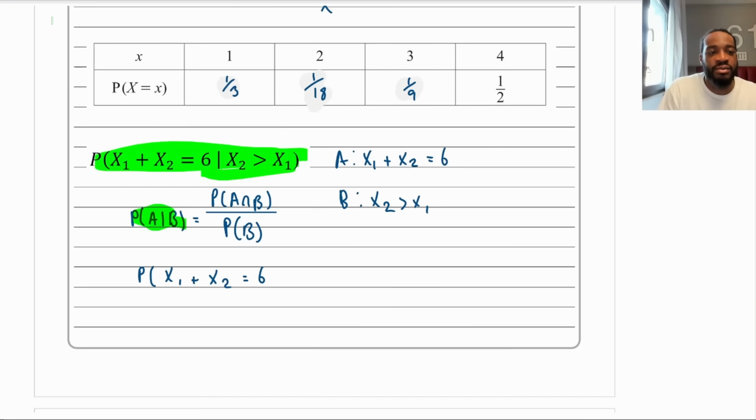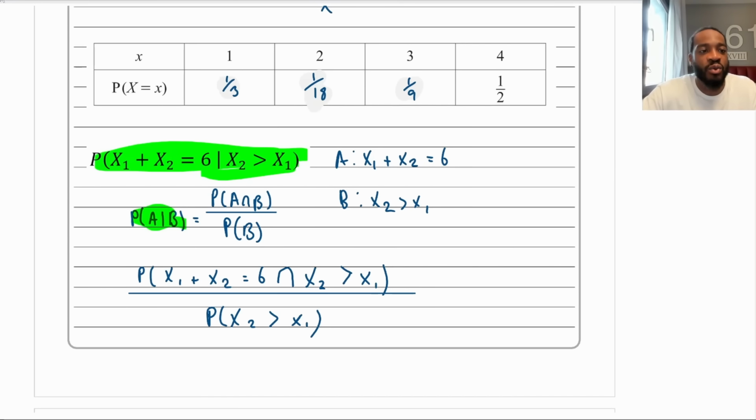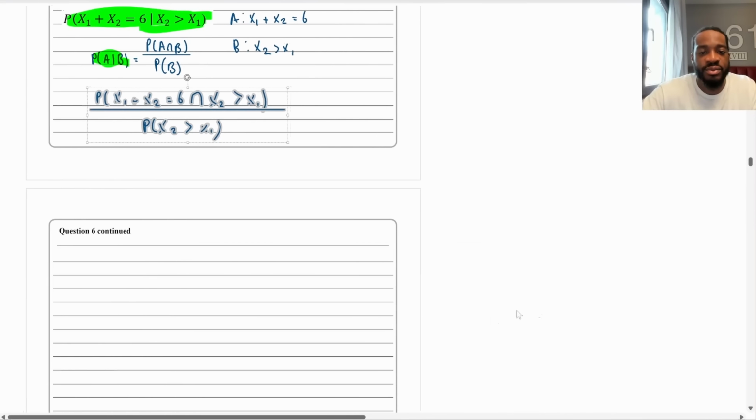So therefore, it's going to be equal to the probability of x1 plus x2 equaling 6 intersection the event B, so x2 is greater than x1, out of the probability of x2 being greater than x1, okay? So we need to compute these and see what we get, and that will be our answer. So let's put this on the next page.